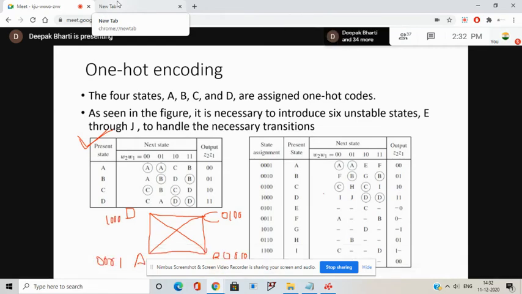This method is slightly expensive in terms of state variables. We have to include more state variables, and additional unspecified states also. In order to have a race-free state assignment, we will include an unspecified state in each of the transitions.